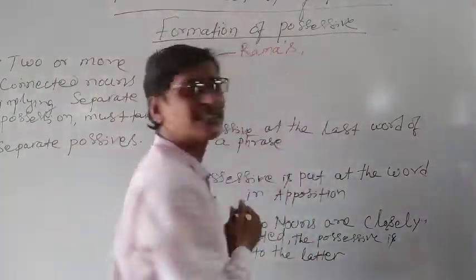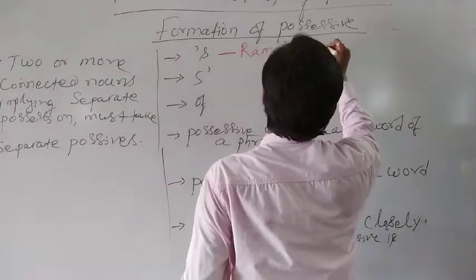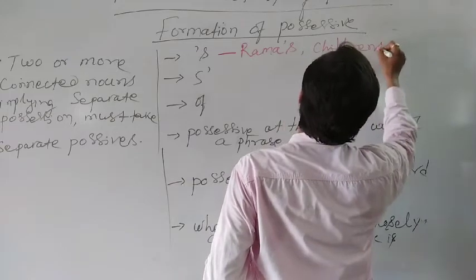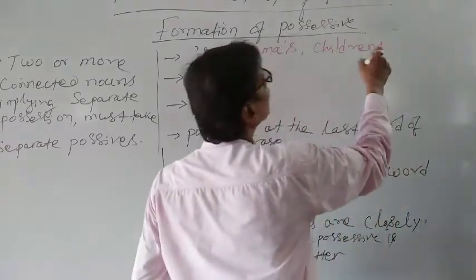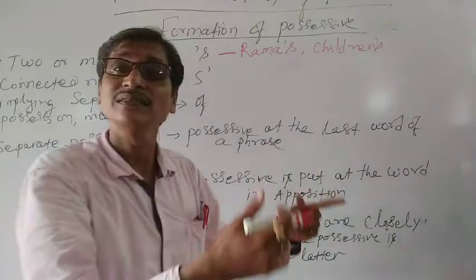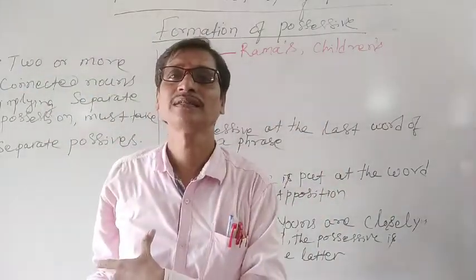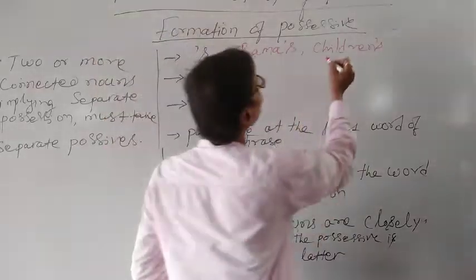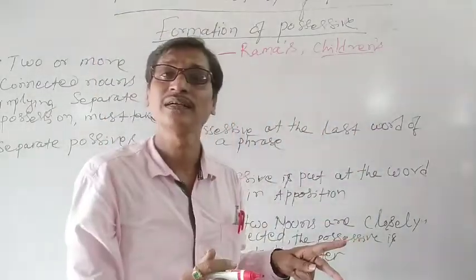Similarly, suppose we say children. Children's, that means here children's park. That means this park is only meant for children. But here you see children is already a plural noun.